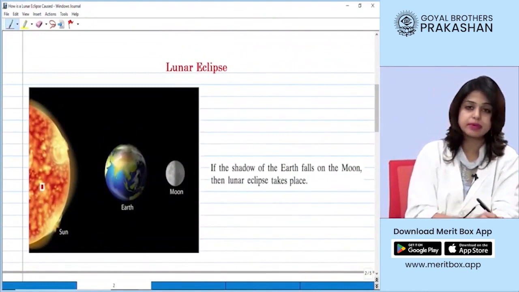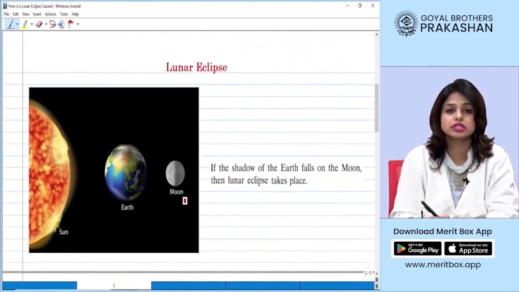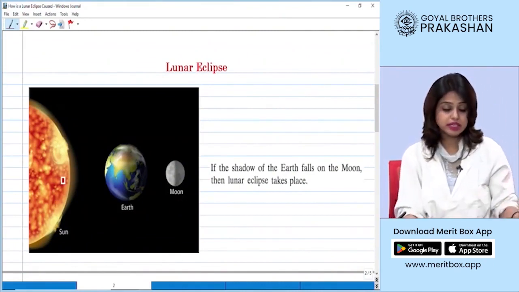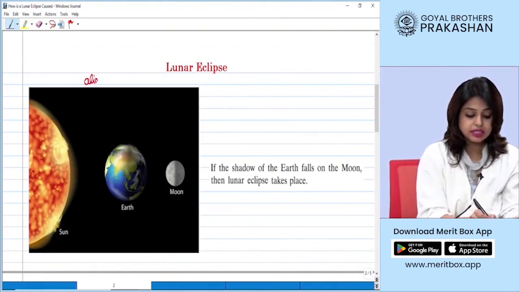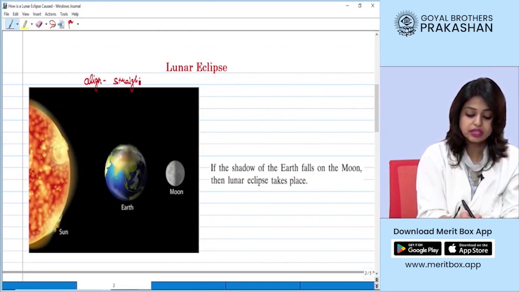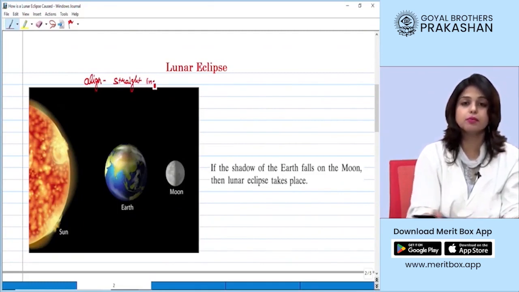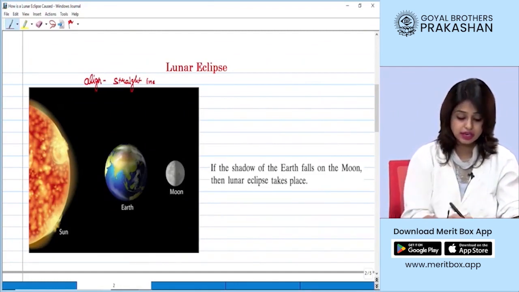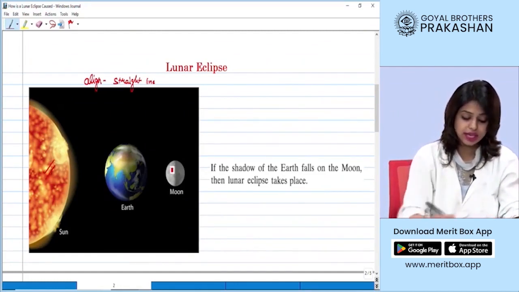Let's say I have my sun, my earth and the moon system as shown here. On some occasional event, these three bodies align. That means they come in a straight line. Right, students? So when they come in a straight line, either the moon can be in between the sun and the earth, or as shown here, the earth can come in between the sun and the moon.